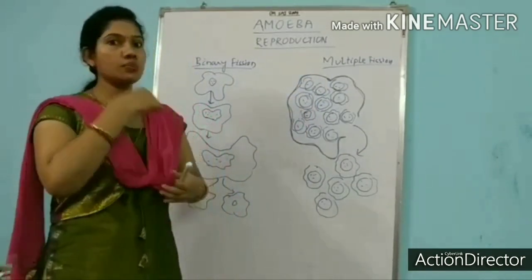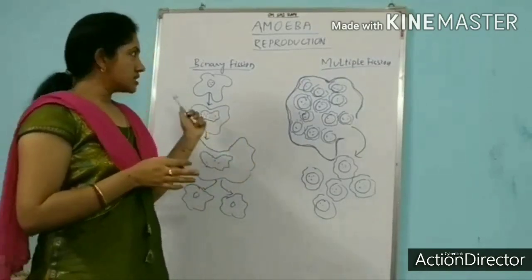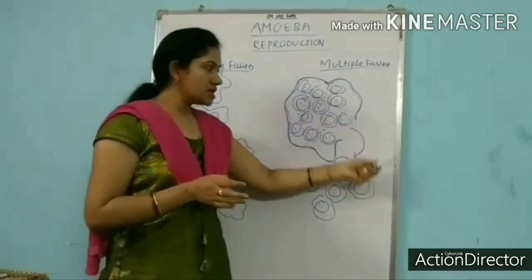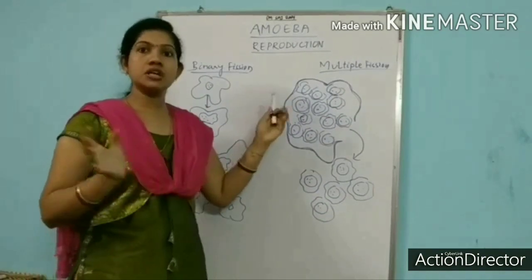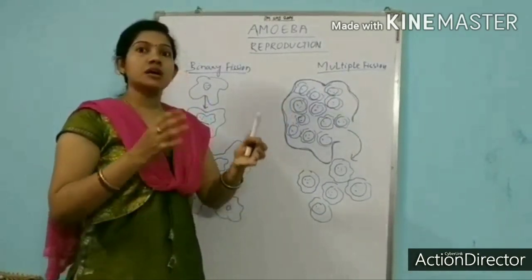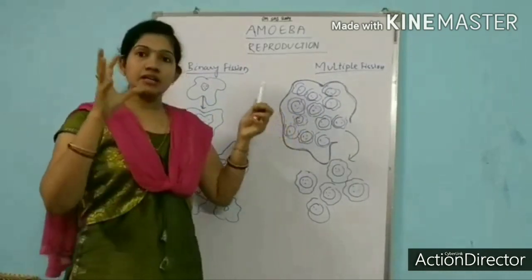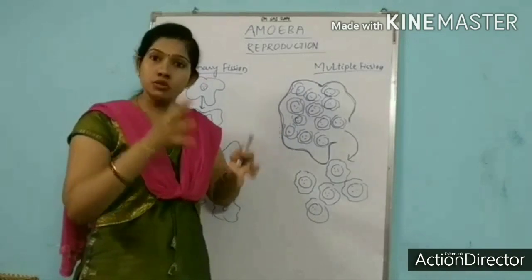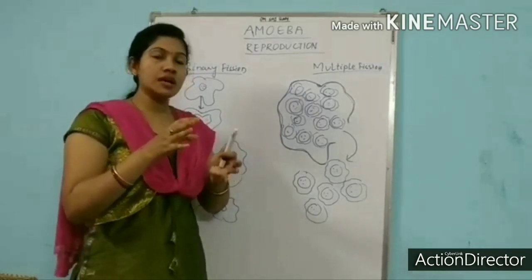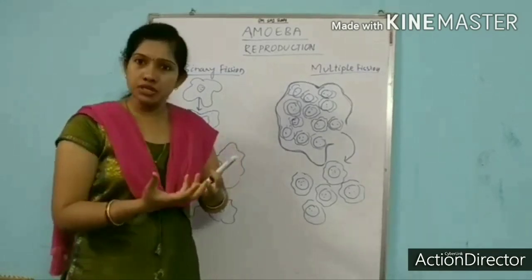So this is the whole process of reproduction in amoeba. As I said about binary fission, and in the multiple fission, at first it will form a cyst over its body, then that cyst will protect the body of amoeba. Then inside the body of amoeba it contains one nucleus, the parent nucleus, and that parent nucleus undergoes several divisions to form daughter nuclei.